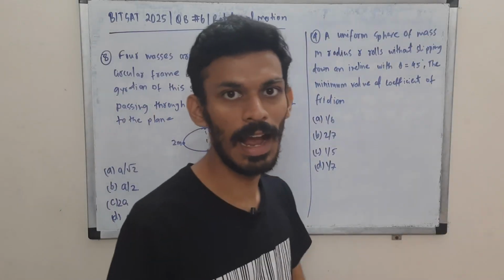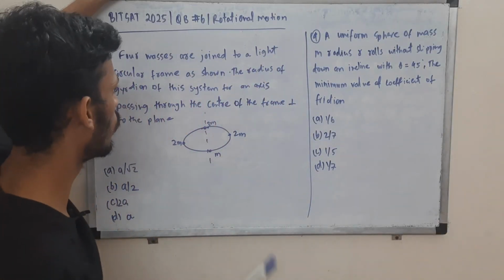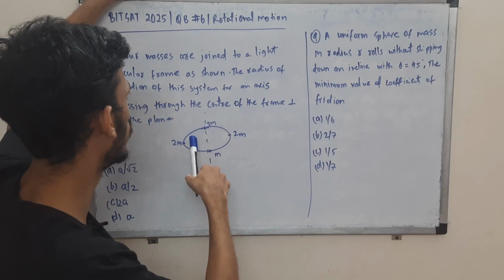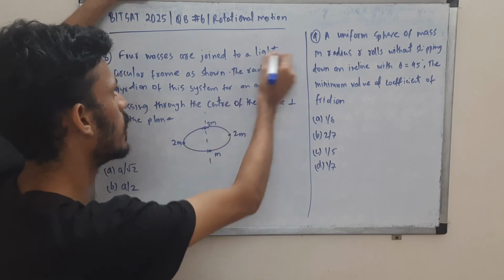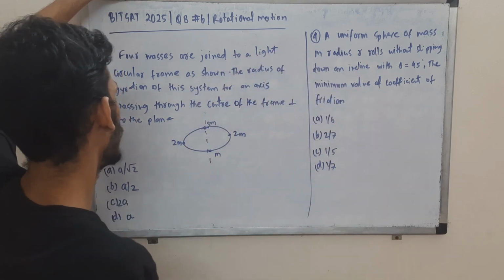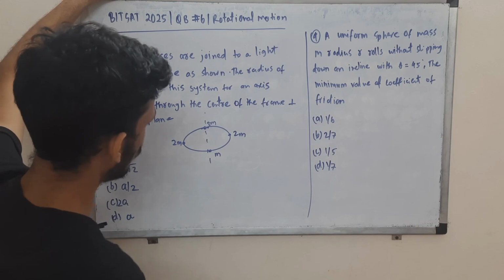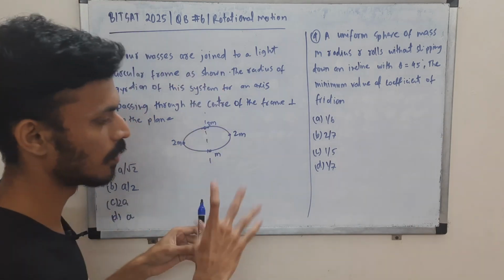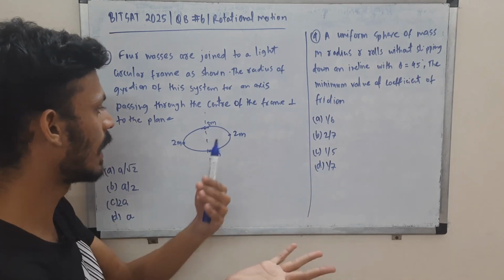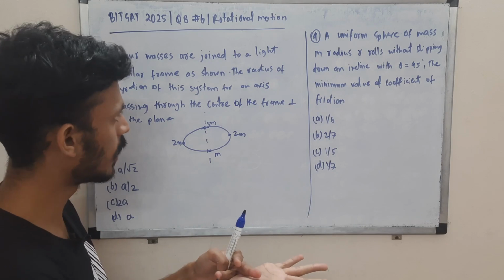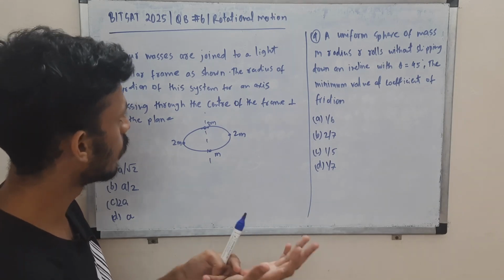Come to questions 8 and 9. In question 8 we have 4 masses joined to a light circular frame. So this is not a ring, it's just a circular frame, and it's light, basically negligible mass. So the radius of gyration of the system about an axis, this is your circular frame with the masses at the perpendicular opposite ends. So you are supposed to tell what is the radius of gyration.